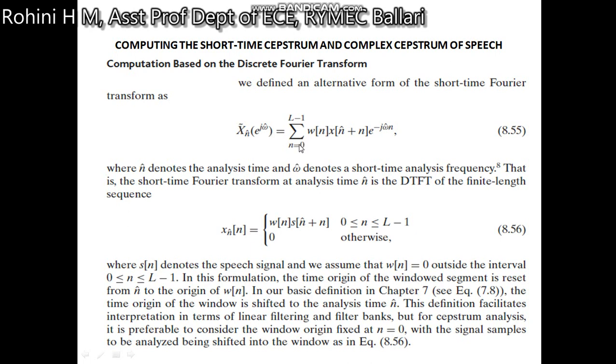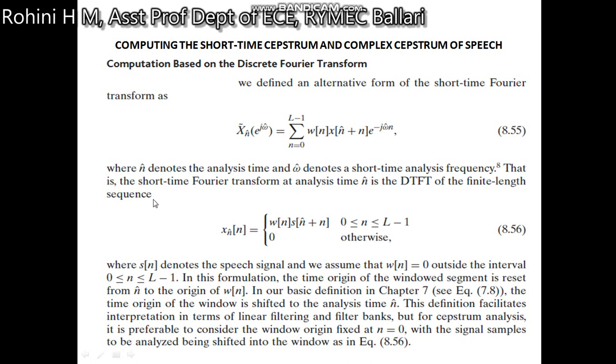So the short time Fourier transform is written as summation from n equal to 0 to L minus 1, x of n plus n̂ into window function into e to the power of minus j omega n, where n̂ denotes the analysis time and omega denotes the short time analysis frequency. So that is a short time Fourier transform at analysis time n̂, a discrete time Fourier transform of